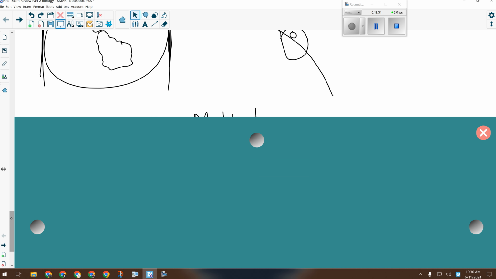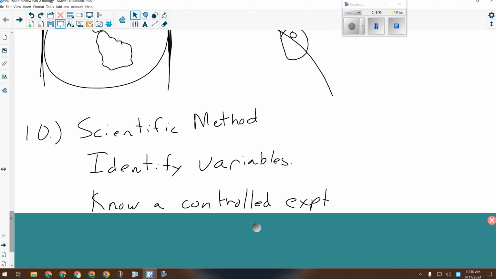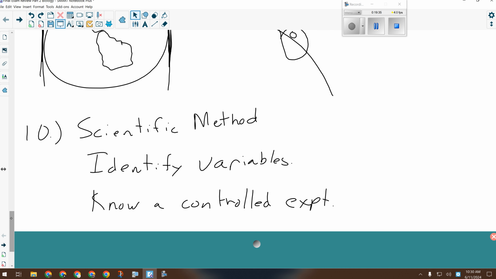And then scientific method. I forgot to talk about this yesterday. You've had questions on most of your exams about identifying variables, and you had to do that on every lab that we did throughout the course.